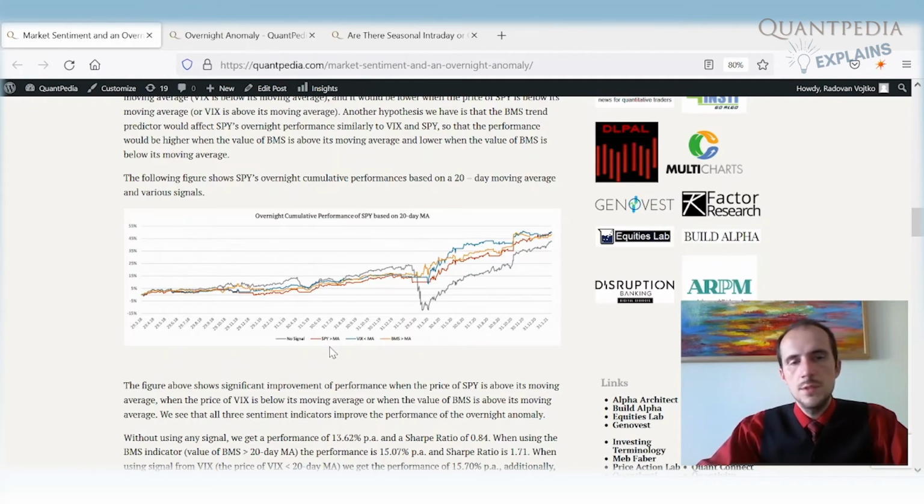Now, if we use the three sentiment indicators as an overlay, the first one is that we invest into the overnight anomaly only when the SPY is over its 20-day moving average, the red line. We have a higher performance without the high drawdowns. The second possibility is that we invest into the overnight anomaly only when the VIX, the volatility index, is under its 20-day moving average. And the third one is that we invest into the overnight anomaly only when the BMS, the Brain market sentiment indicator based on the news, is over its 20-day moving average. So we see that all three market sentiment indicators improved our original overnight anomaly.